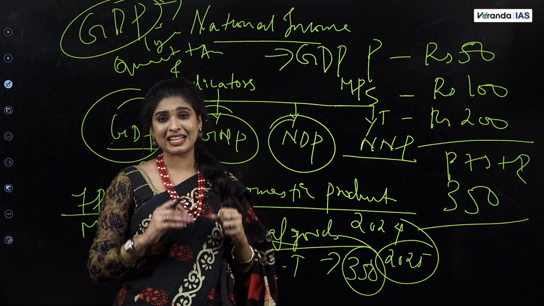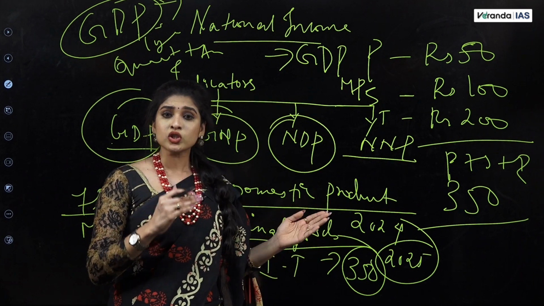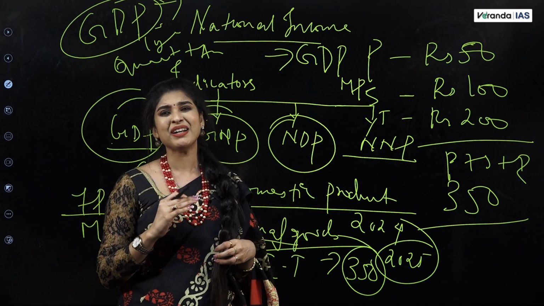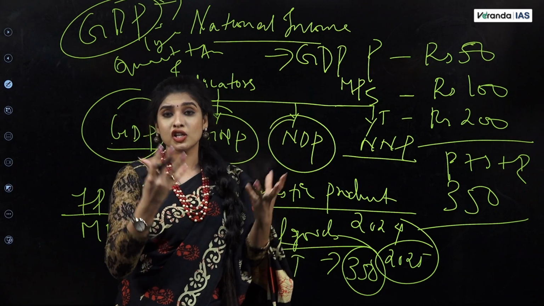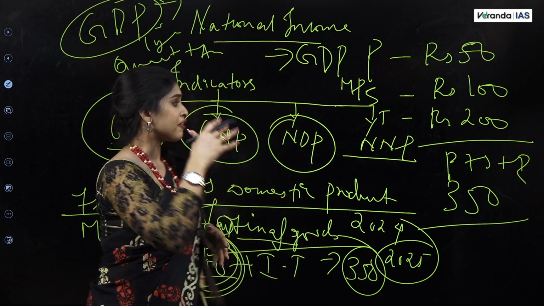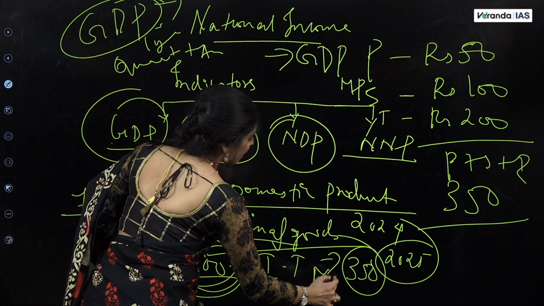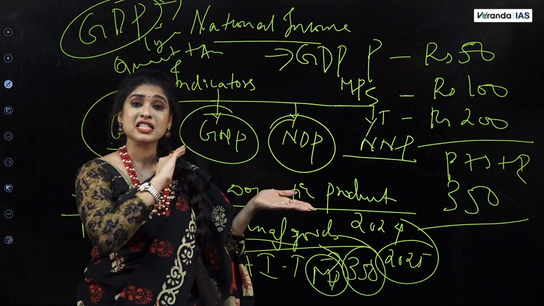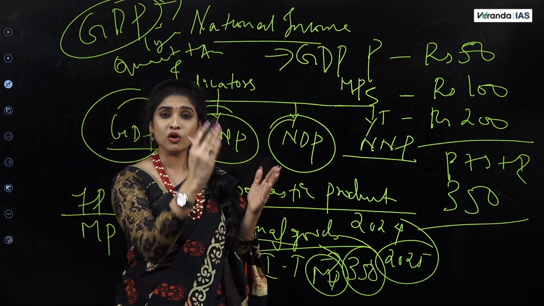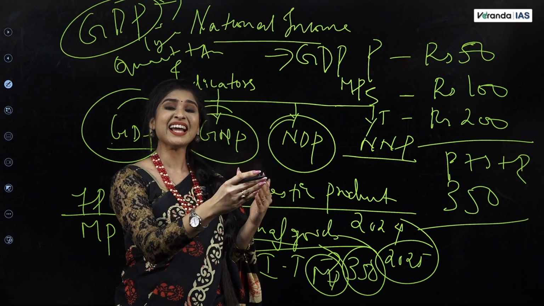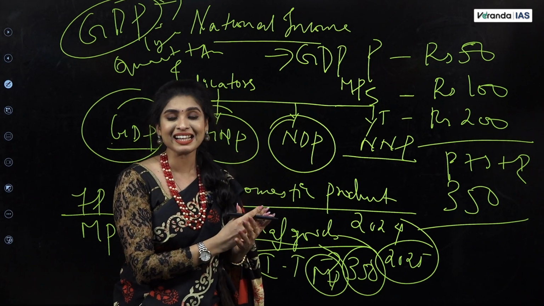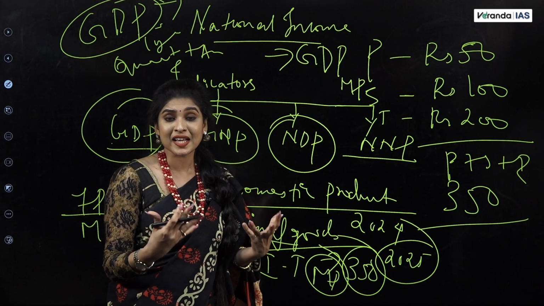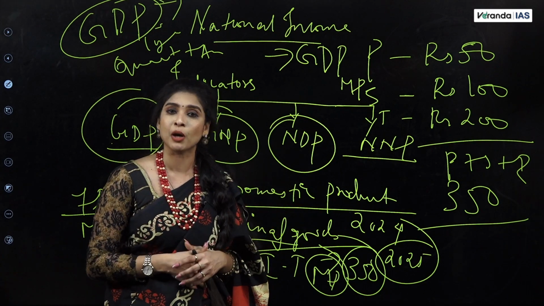இந்த ஒரு particular reason-னால, in 2015 the government decided to change the methodology of calculating GDP from factor price to market price. Why? Because market price consists of indirect taxes. Market price is equal to factor price minus subsidy plus indirect taxes, because that reflects the real living standard of the population, right?